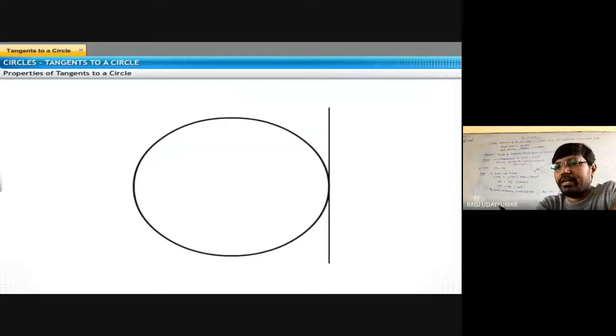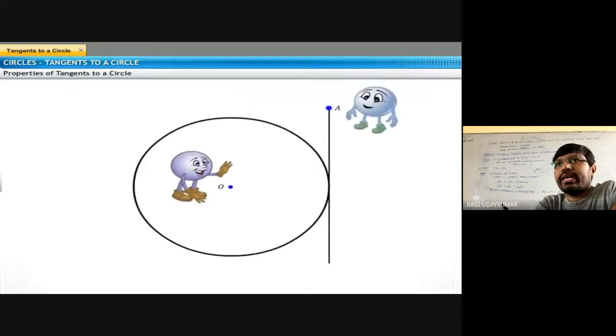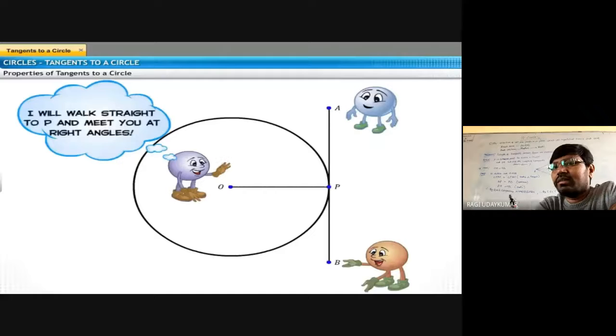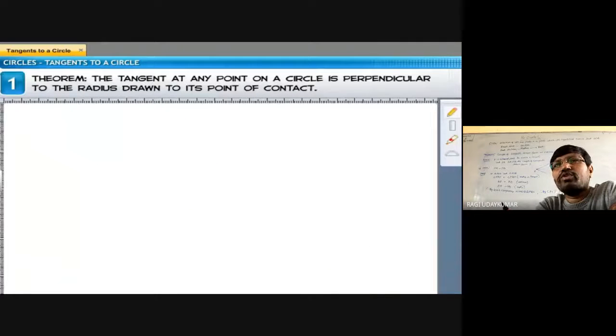Okay, and if you take a tangent AB, and O is the center of the circle. Is it clear to you? And what do we call P? Point of contact. Very good. So when you join O to P, it is a right angle.